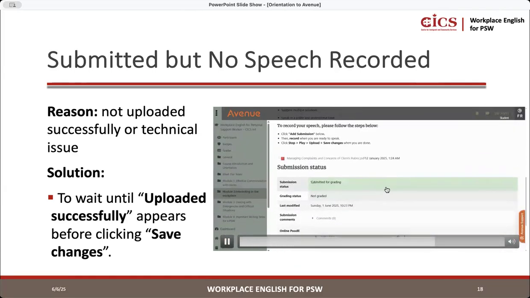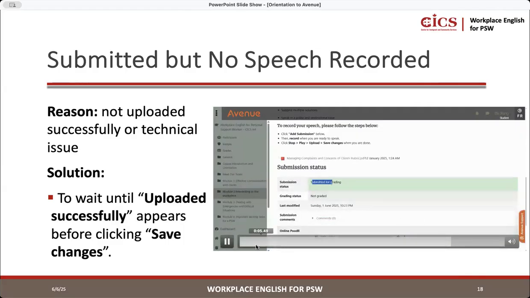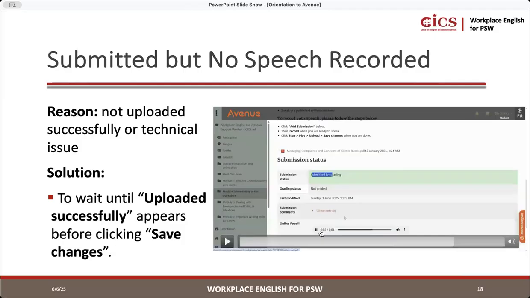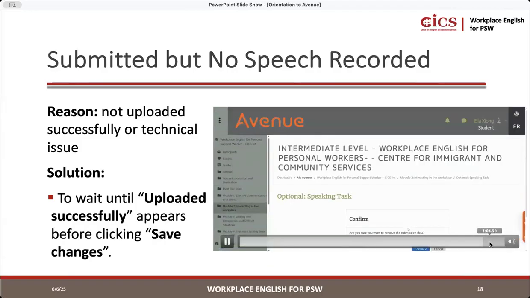And then as I mentioned before, you can check your audio down here. You can check to see the time of your audio and how much you recorded. So always make sure that you recorded your answer, okay? And to keep your notes with you as well. So if you have to re-record, you have your answer with you, okay?